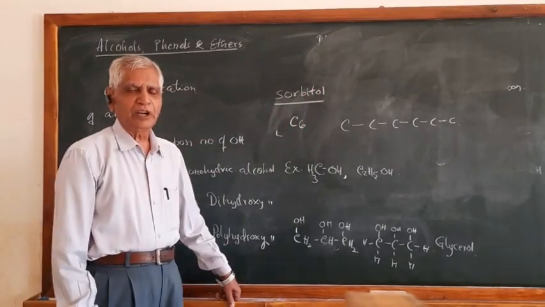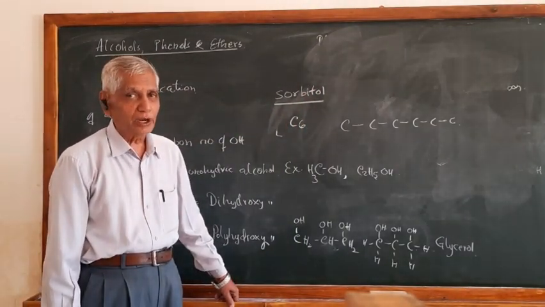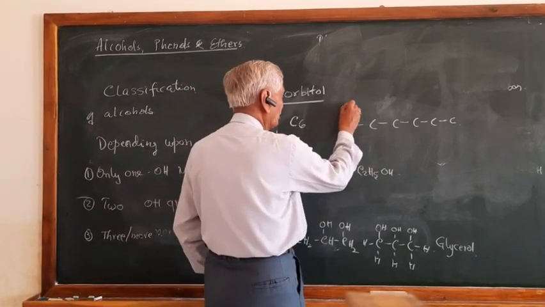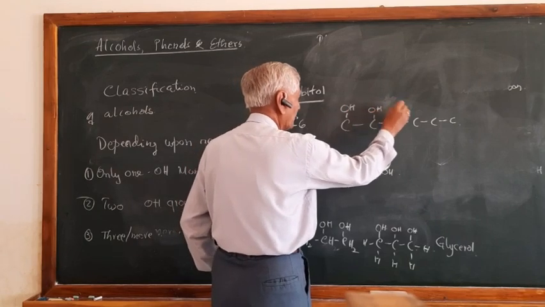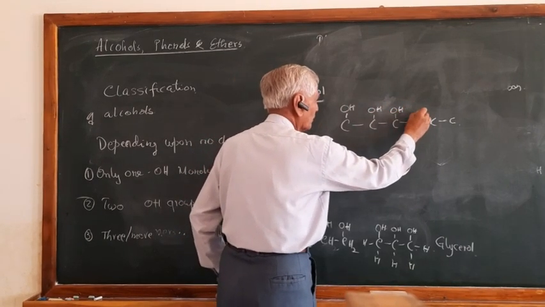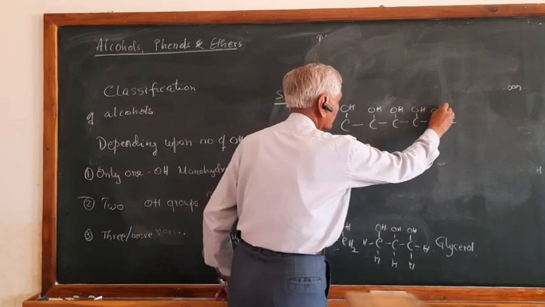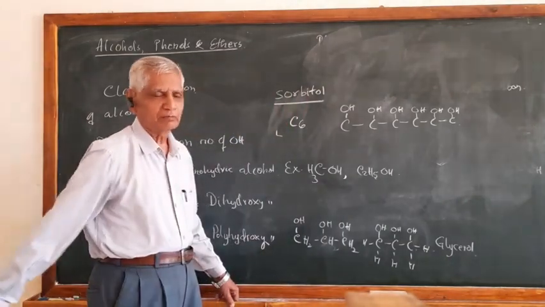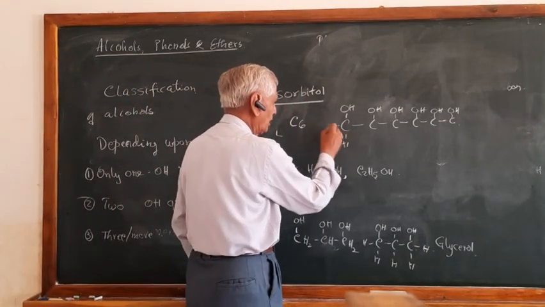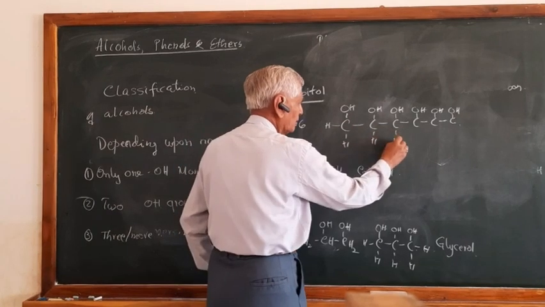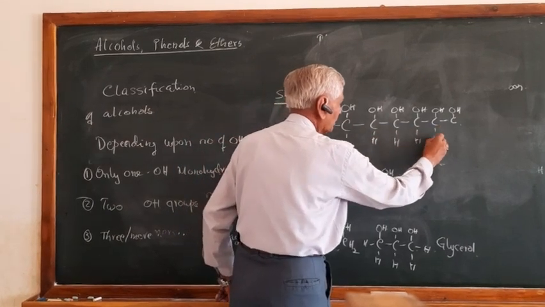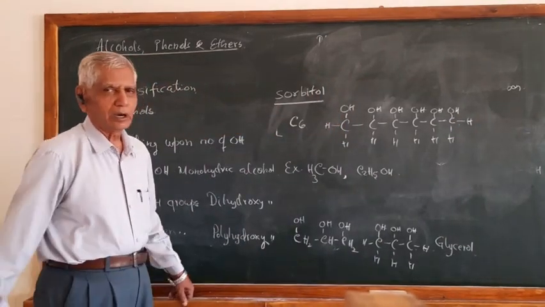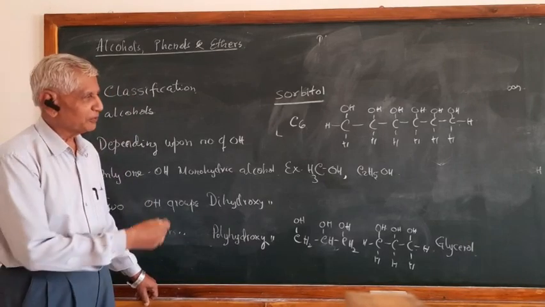And each carbon will get one hydroxyl only, not more than one, as already told. Therefore, write OH on each carbon, and fulfill the valence of carbon. It has 2 hydrogens here, 1 hydrogen here, 1 here, 1 here, 1 here, and 2. So to fill up the tetravalence of carbon, this is the structure of sorbitol.